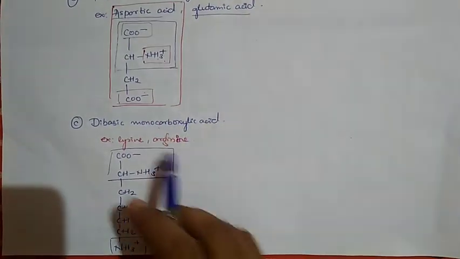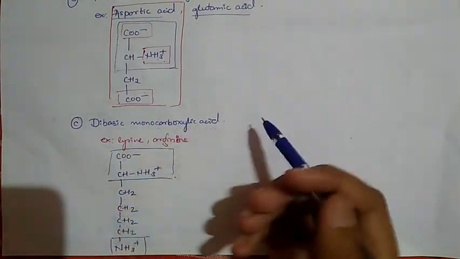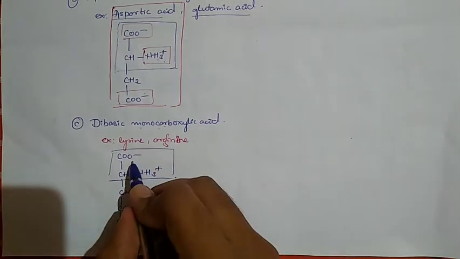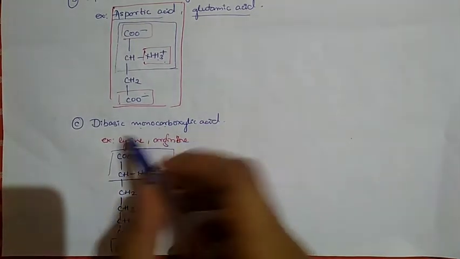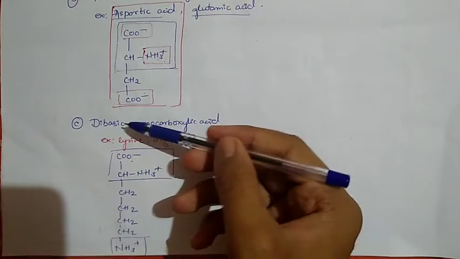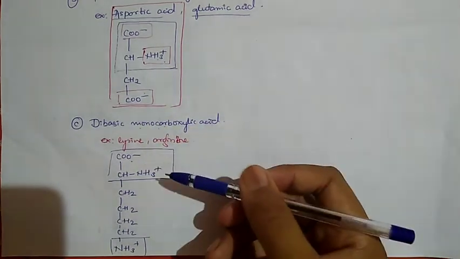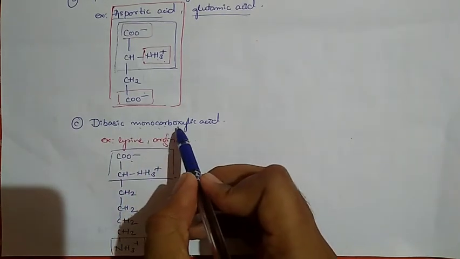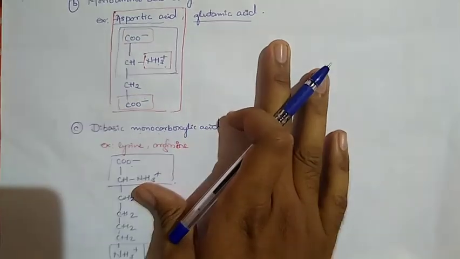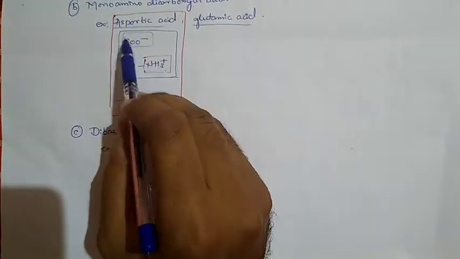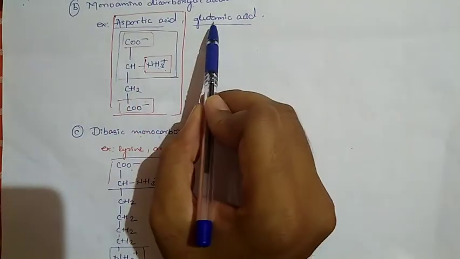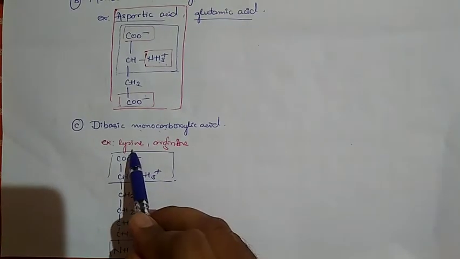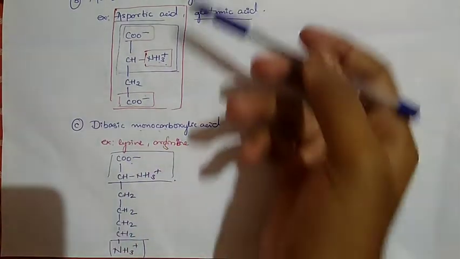And moving on, dibasic monocarboxylic acid group. The monocarboxylic acid indicates it has only one carboxylic group, and dibasic contains 2 basic structures, that is, 2 amino groups. So the name only indicates its own structure. For examples, the dicarboxylic group has only 2 examples, aspartic acid and glutamic acid. And dibasic has also 2 examples, lysine and arginine. So these are the 2 groups.